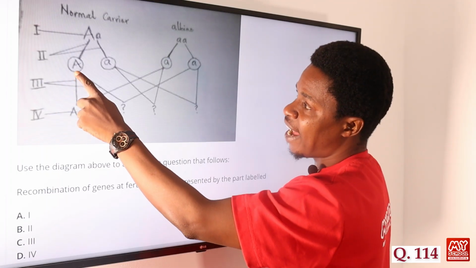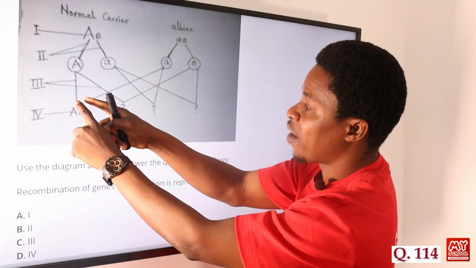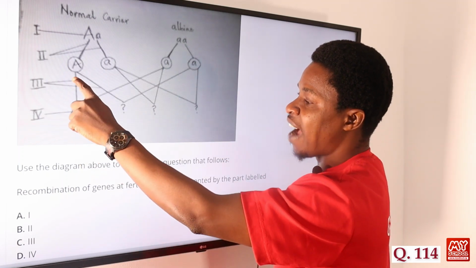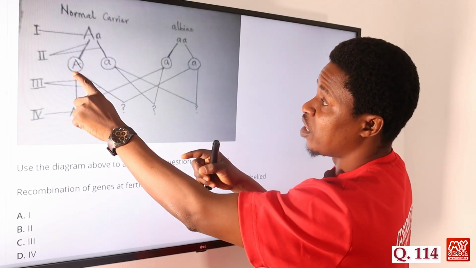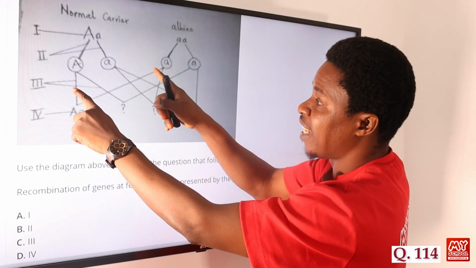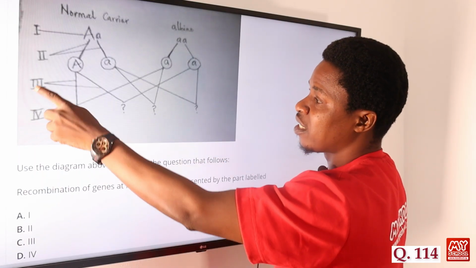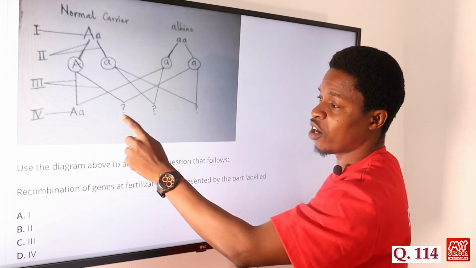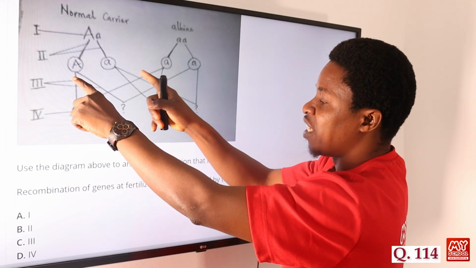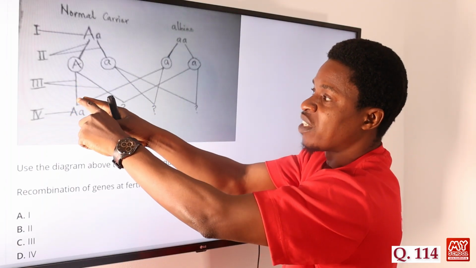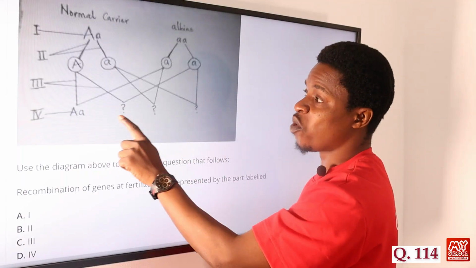And then in III, there's a crossing now between A and this A to form this. Which means that at this point there's a recombination between this allele and this allele. They cross together to form what? To form this, which is what we have as the offspring at option 4. Fertilization takes place at this point, because this is where the recombination takes place at fertilization. As they combine here, they form this offspring.